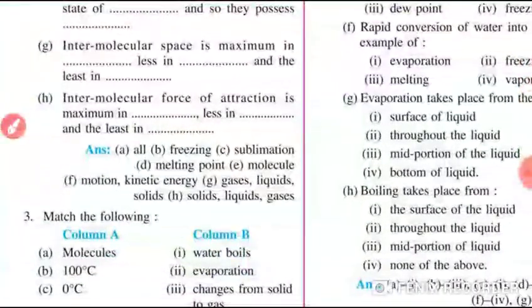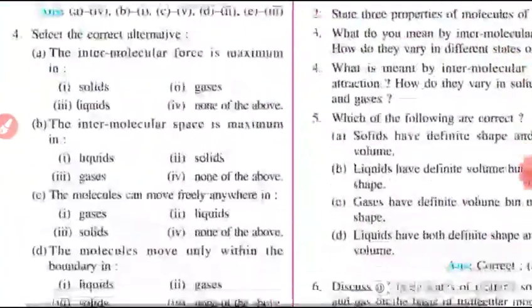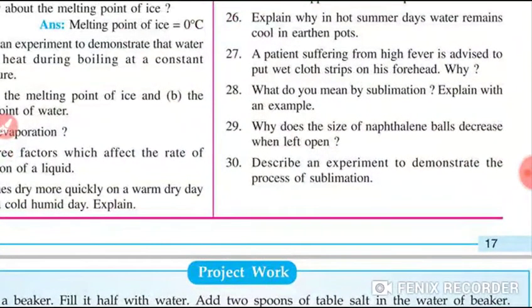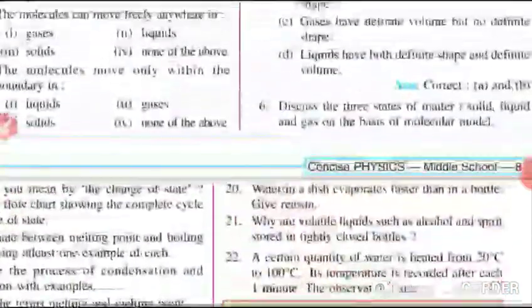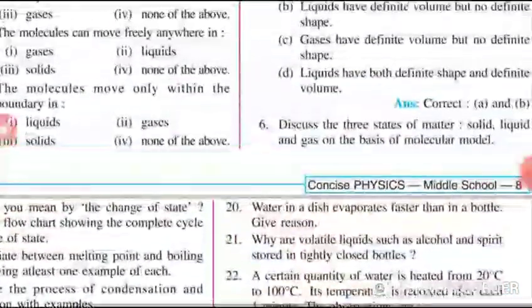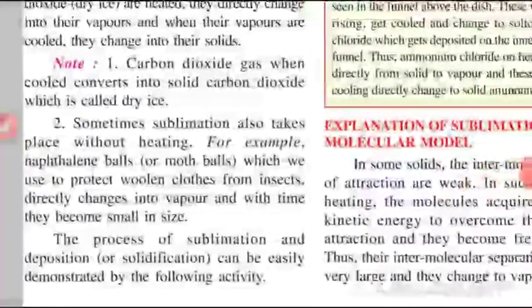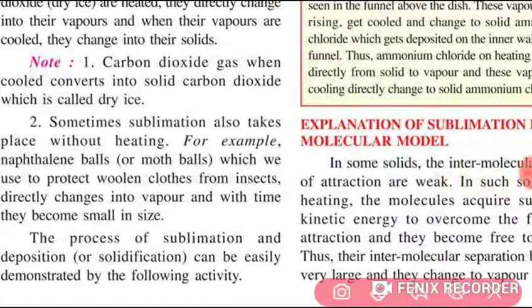Your question number 29. Why does the size of naphthalene balls decrease when left open? Students, this answer you will get again on page number 13. Page number 13, left hand side, note topic is given here.